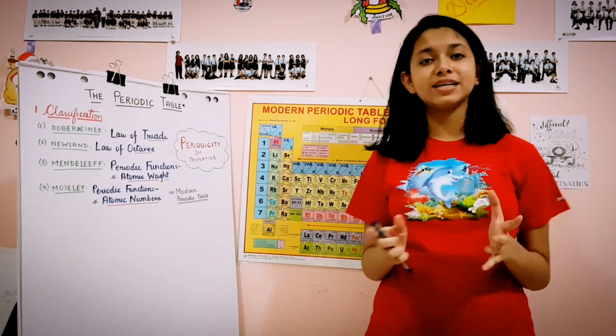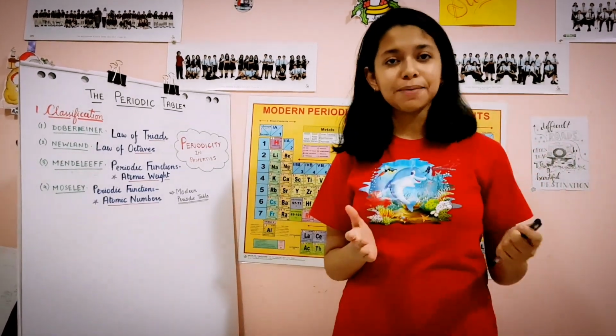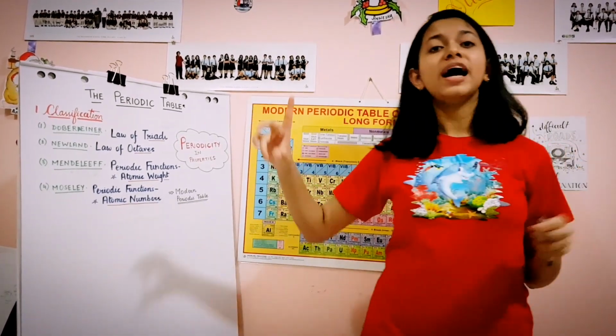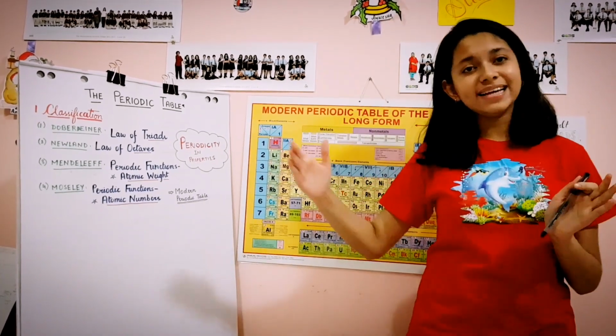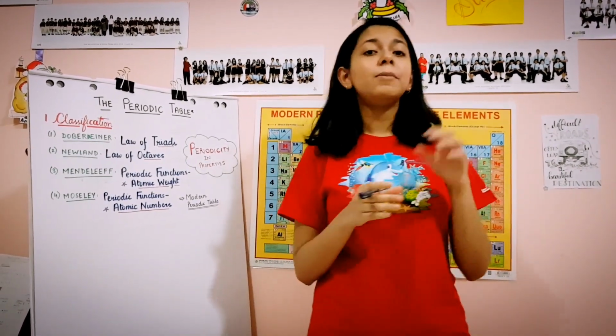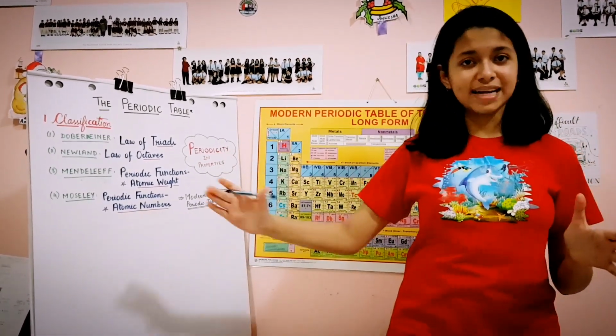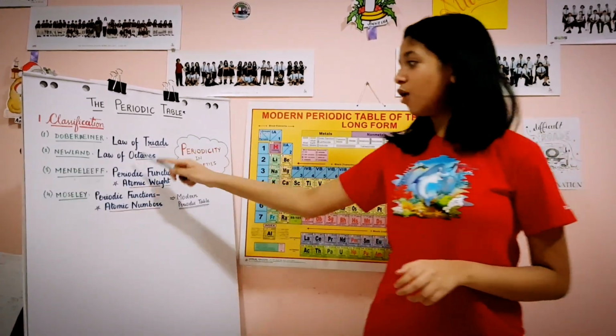And after Döbereiner came Newlands, and Newlands came with his law of octaves. So Newlands did essentially the same thing. He arranged elements in increasing order of atomic weights in series of 8. And Newlands said that the physical and chemical properties of elements are similar between the first element and the 8th element of that series. So that's called Newlands' law of octaves.